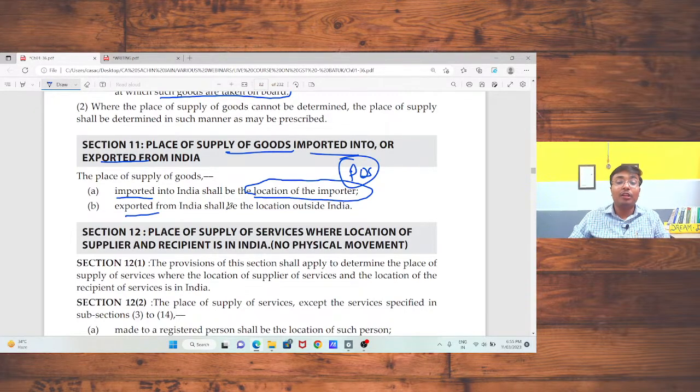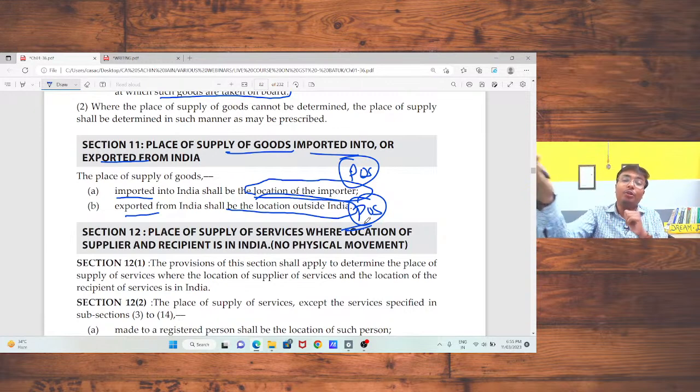In case of export, the location outside India will be treated as the place of supply, because when the location is outside India, you will not charge any GST, as that will be considered an export.